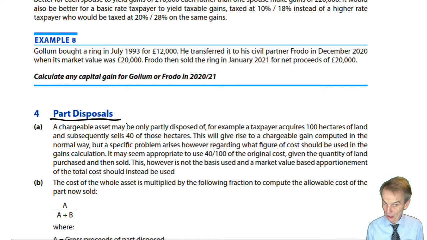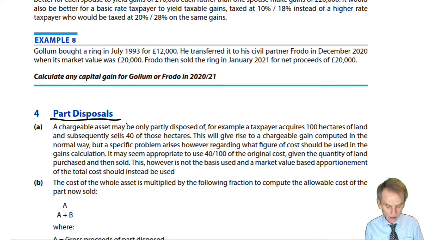Now, you know what you sell those 6 hectares for. You know what your selling expenses are, but what you know the cost of is the cost of the entire parcel of land, the entire 10 hectares. So the problem is, how do we work out allowable cost?